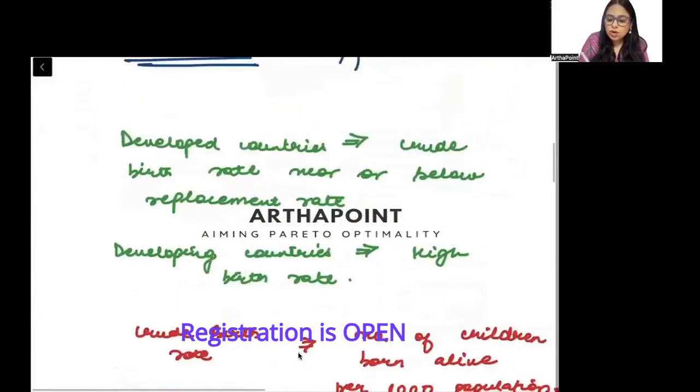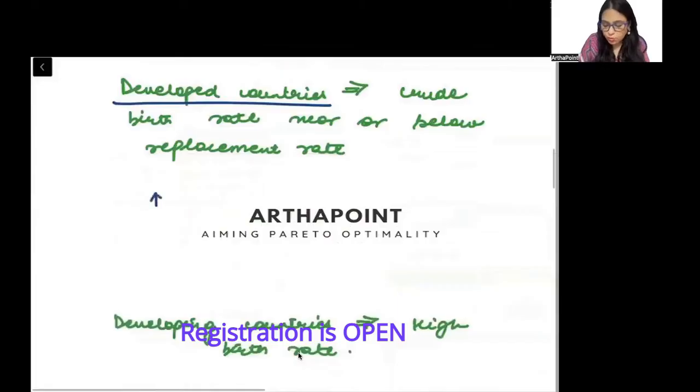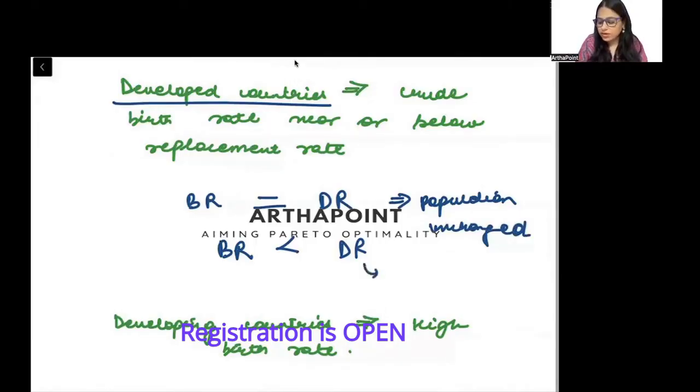Right? When we talk about the developed countries, ऐसा देखा गया है कि जितने बच्चे पैदा हो रहे हैं, whatever has been the birth rate, almost the death rate has been either equal or the death rate has been more than the birth rate. So either the population is remaining unchanged, population change ही नहीं हो रहा, because death rate and birth rate are equal to each other, or, because the death rate is more than the birth rate, over time the population is decreasing. Population decrease हो रहा है, right?